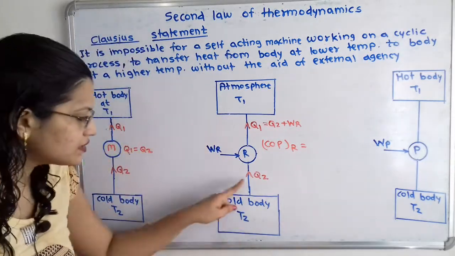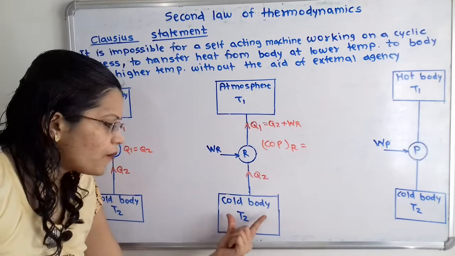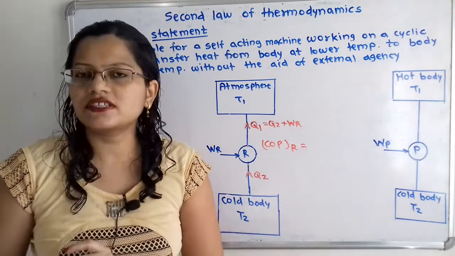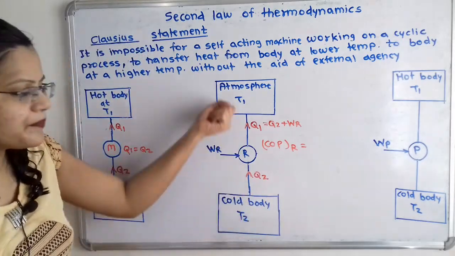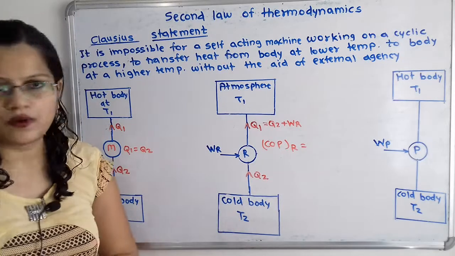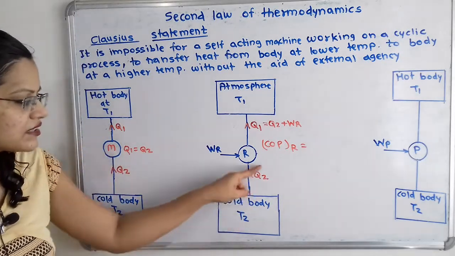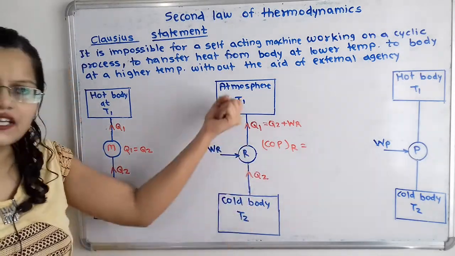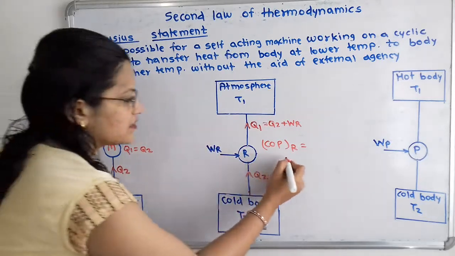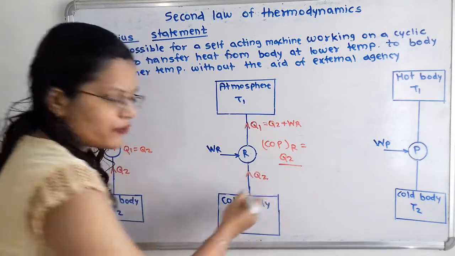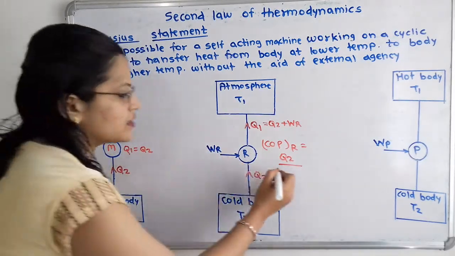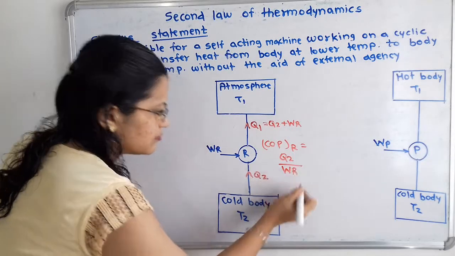The output is how much heat energy is getting transferred from the cold body by the refrigerator, that is Q2, divided by the input. The input is WR, the work input given to the refrigerator machine.